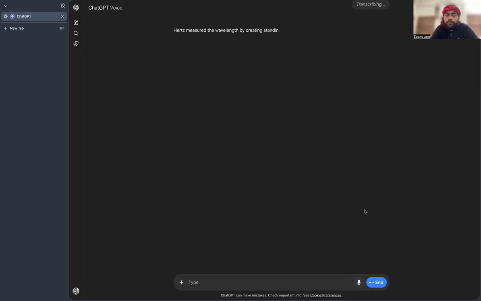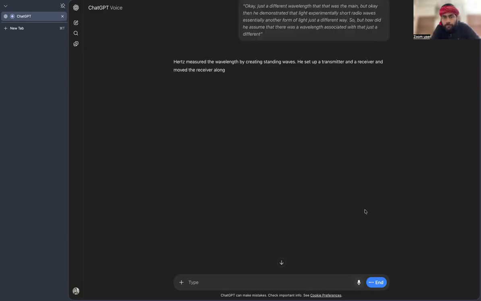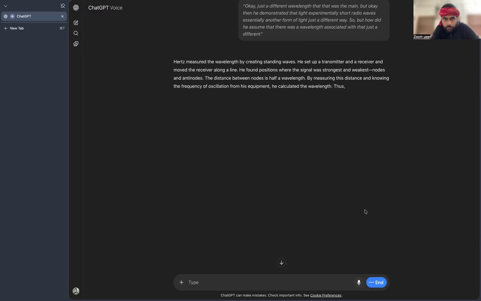Hertz measured the wavelengths by creating standing waves. He set up a transmitter and a receiver and moved the receiver along a line. He found positions where the signal was strongest and weakest, nodes and antinodes. The distance between nodes is half a wavelength. By measuring this distance and knowing the frequency of oscillation from his equipment, he calculated the wavelength. Thus, he confirmed that these waves had measurable wavelengths, just like light.